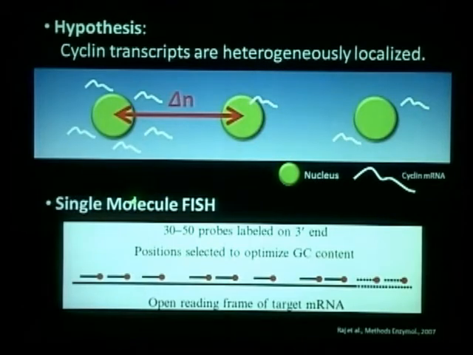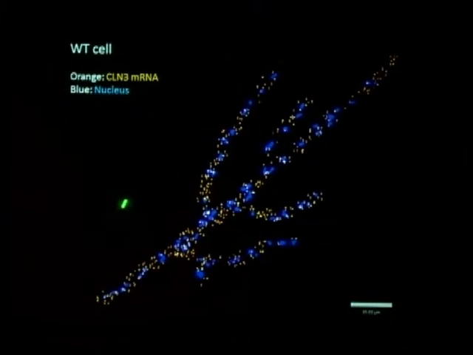To test that, we're using single molecule FISH. What it does is that multiple oligonucleotides tagged with fluorophores hybridize to the target mRNA to visualize individual transcripts. Using this on Ashbya, we got this beautiful image. I was so excited, I named it cactus.